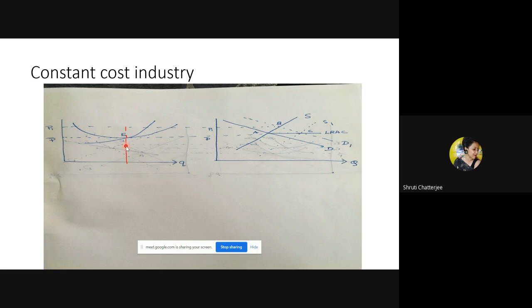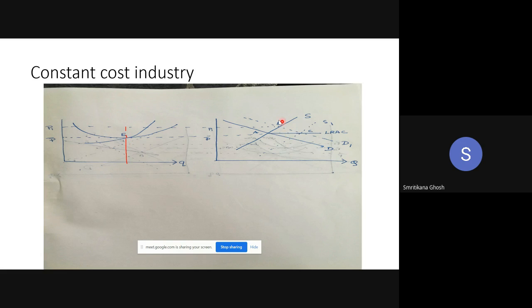As there is supernormal profit for all the existing firms, new firms will enter, because this is the nature. If the existing firms are earning supernormal profit, then new firms will enter. So what is the conclusion?